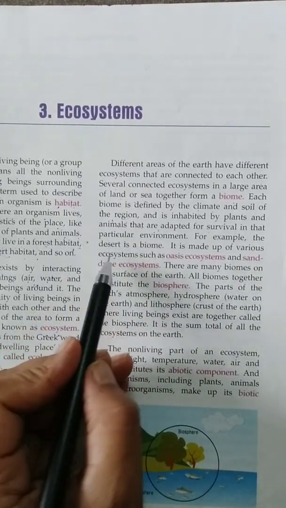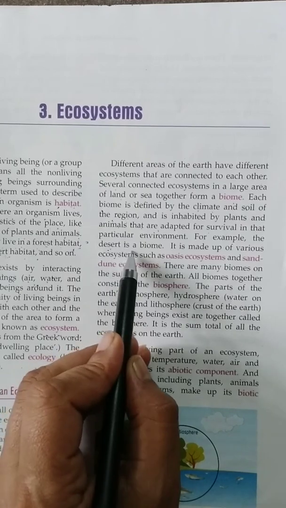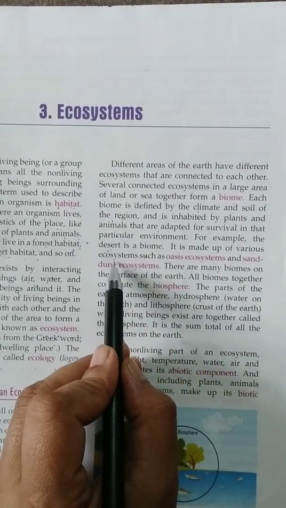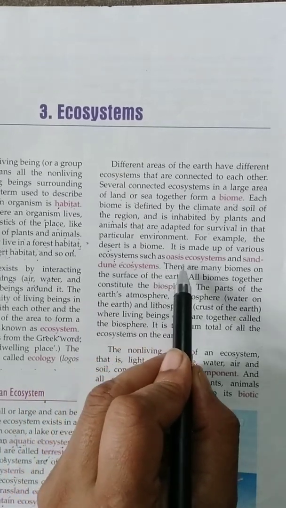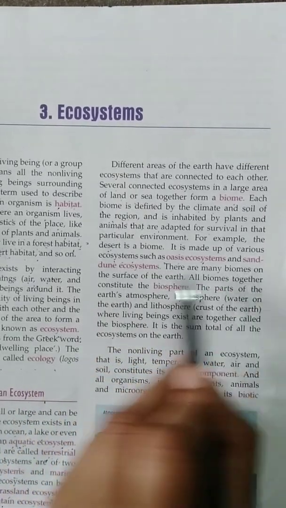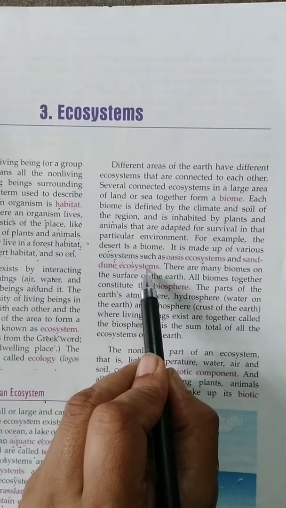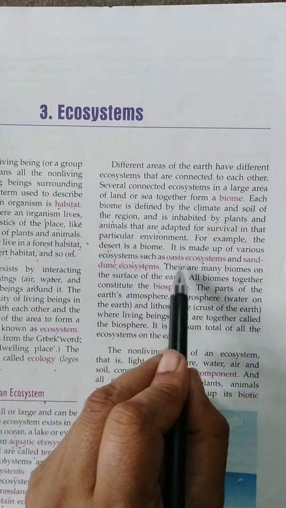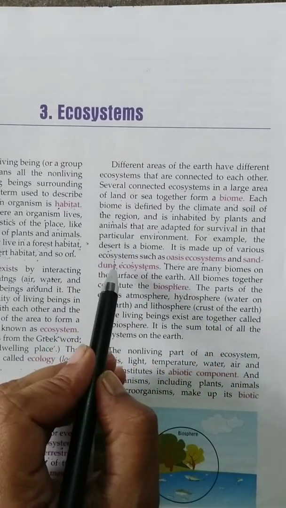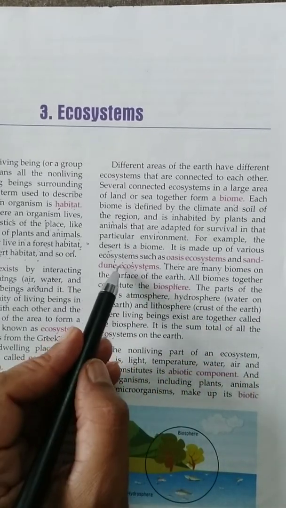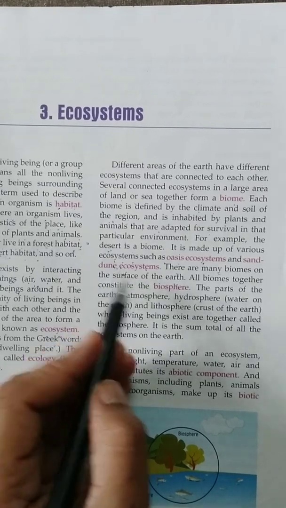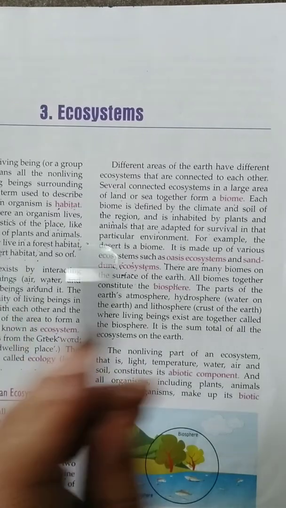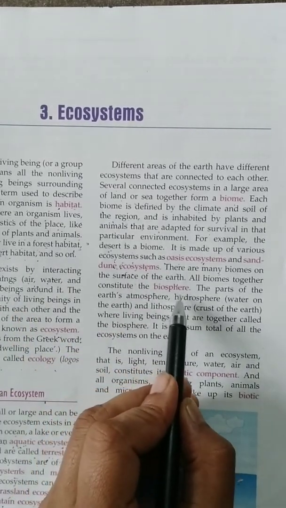Like one example which is given here, desert is a biome, and this desert is made up of a large number of ecosystems such as oasis ecosystem and sand dune ecosystem. There are many biomes on the surface of the earth. Now all these biomes, whether that is ocean biome or desert biome or forest biome, they all together combine to form the next level, that is called the biosphere.